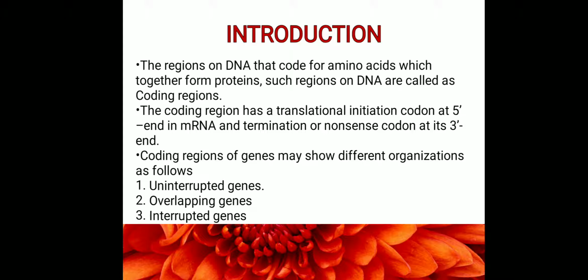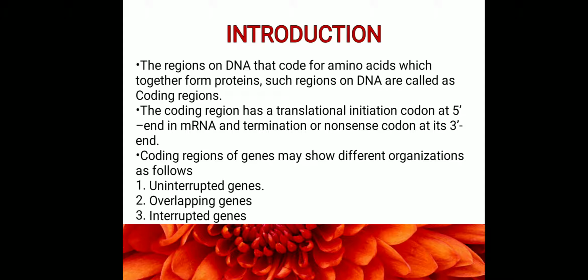The region on DNA which gets transcribed to mRNA to form a protein is known as the coding region. The coding region has a translation initiation codon at its 5' end on mRNA and a termination or nonsense codon at its 3' end. In addition to the coding region, a gene must have certain sequences that have specific functions during transcription and translation.